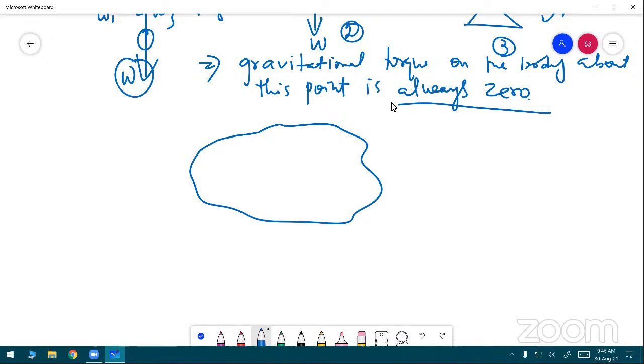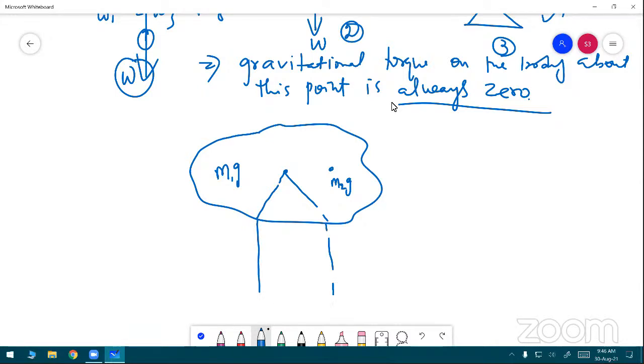The gravitational forces are M1G and M2G. If we assume the center of gravity is here, the tip of a pencil or needle is balanced at that point. Okay. Yes, sir. Very good.